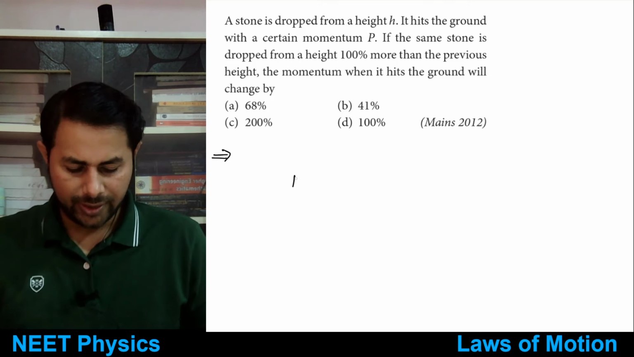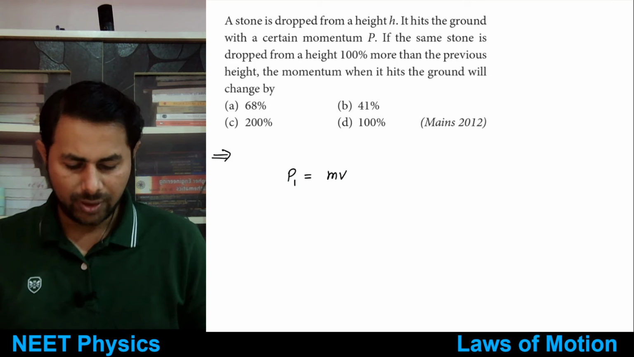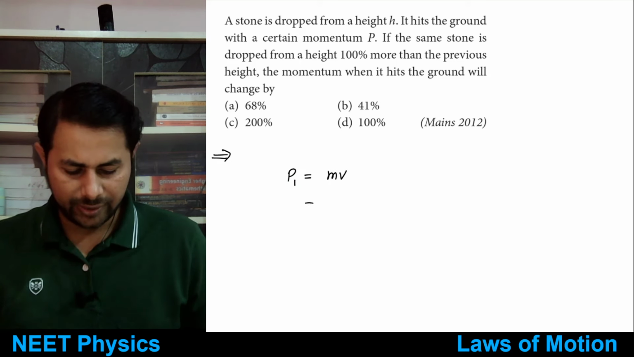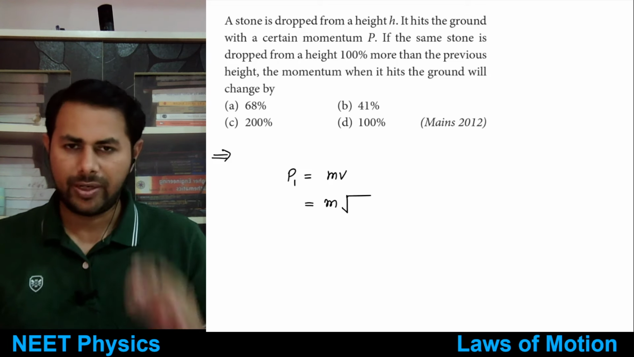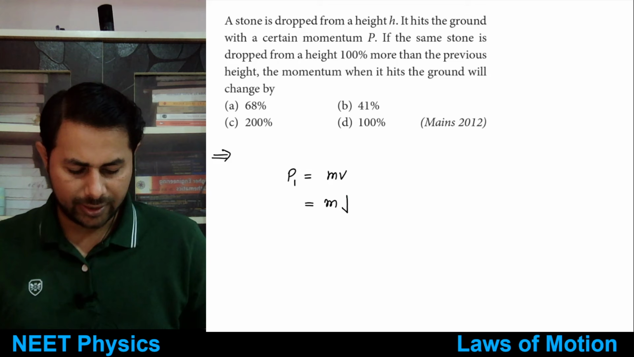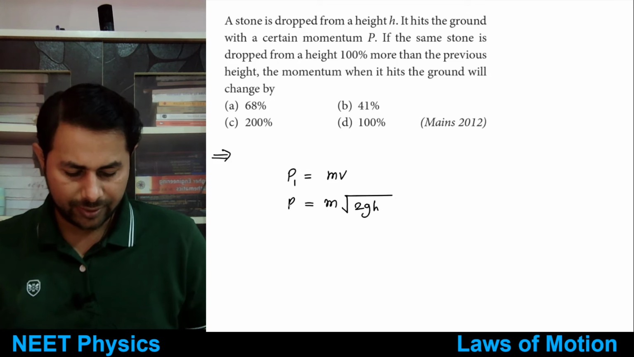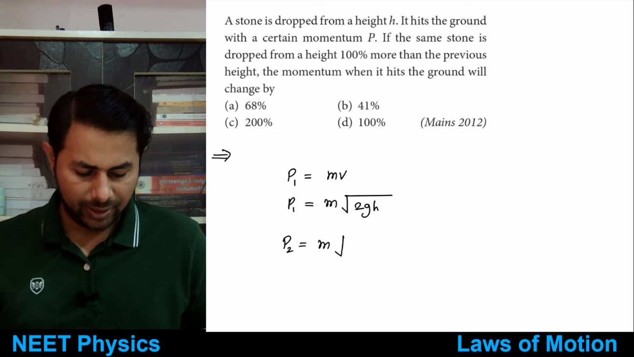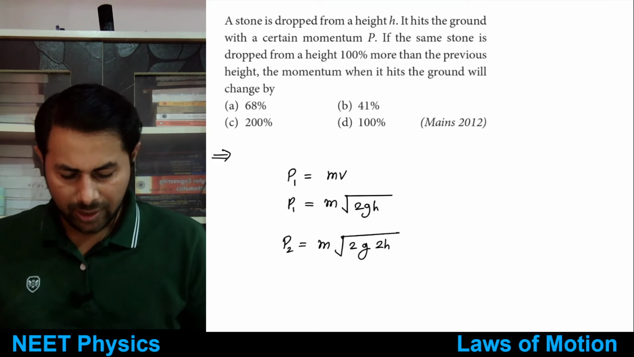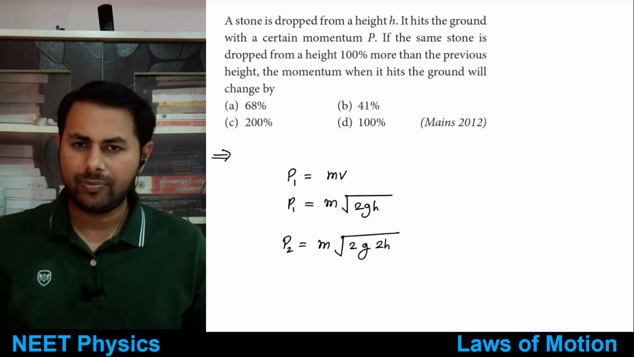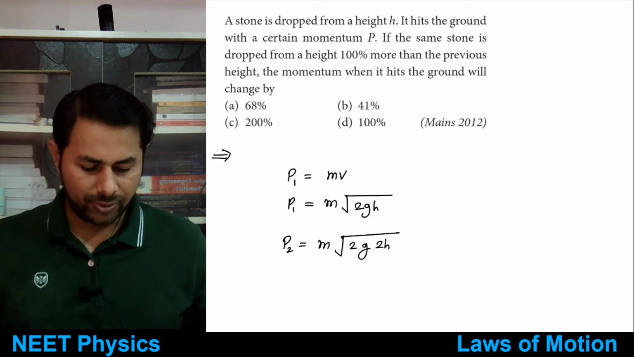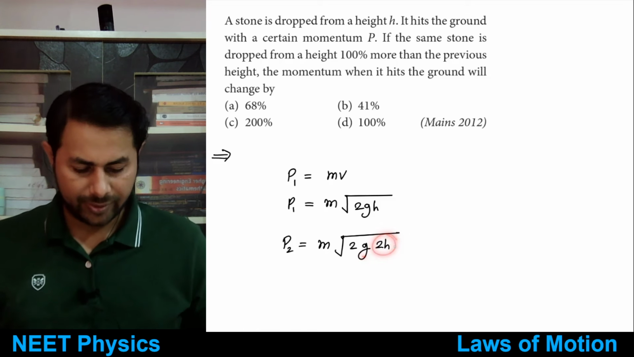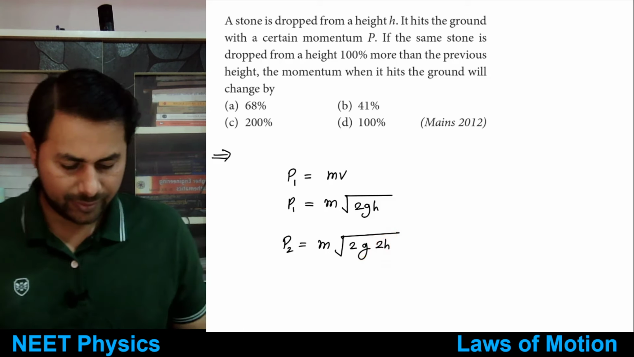Okay, let's solve this. So you can say P1 is equal to mass times velocity. And what is velocity? When an object is dropped from some height, the velocity is root 2 gh. So P1 is m multiplied by root 2 gh. What will be P2? P2 is m multiplied by root 2 g multiplied by 2h, because it is dropped from a height which is 100% more than the previous height. 100% more height is twice, right?